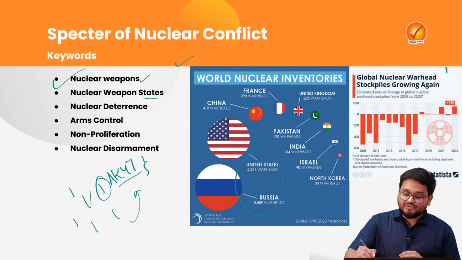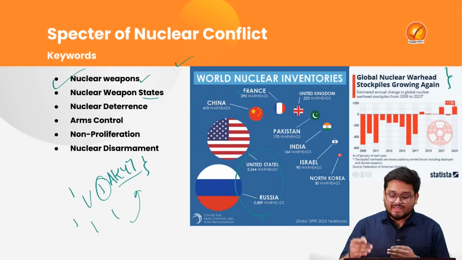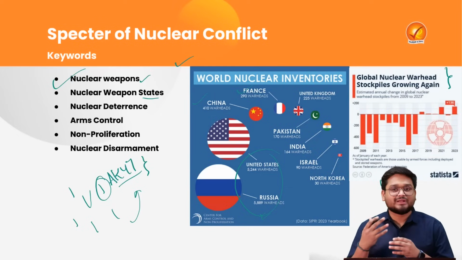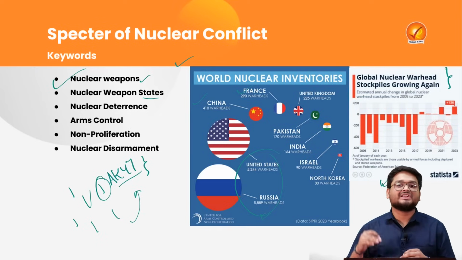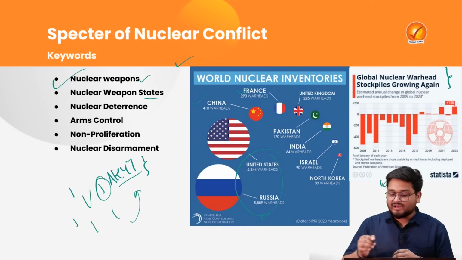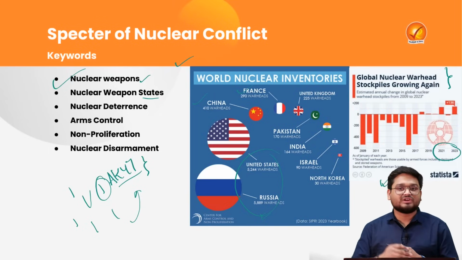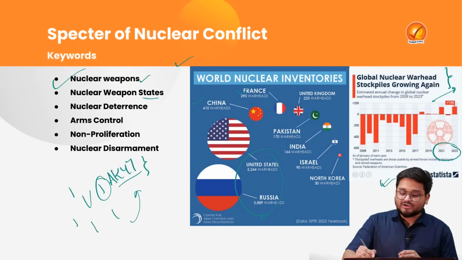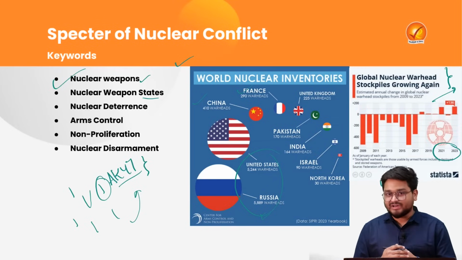Now also as we look into this particular diagram here, over a particular period of time, particularly if we look at SIPRI data, which is actually a global repository of data on military expenditure, and also we are talking about nuclear military expenditure here. If you look at these particular years of 2021 and 2023, we find that the global expenditure by various countries on nuclear weapons has also increased.